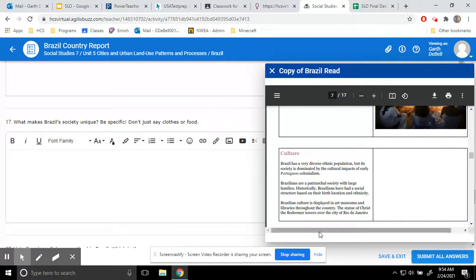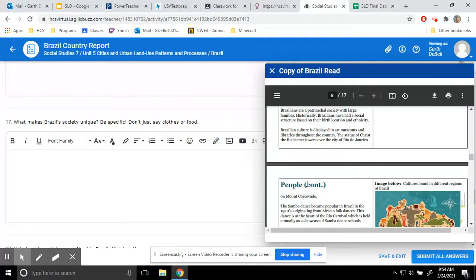Culture is probably a pretty good section here. But remember, you're looking for something that makes it unique. So if it's something that you've read about before, then it's probably not unique and it probably shouldn't be put here as an answer. All right. So I'm sure I'm going to have some people say that they practice Roman Catholicism. Well, that's not unique. That is something that's practiced all over the world. So look for unique things.